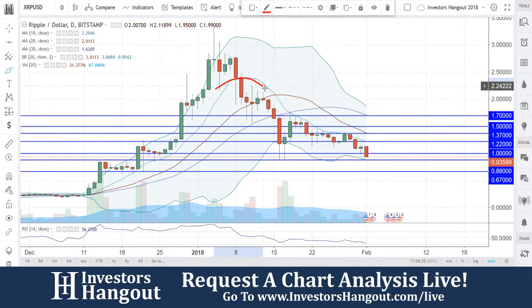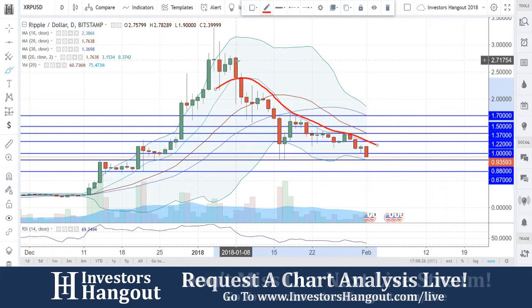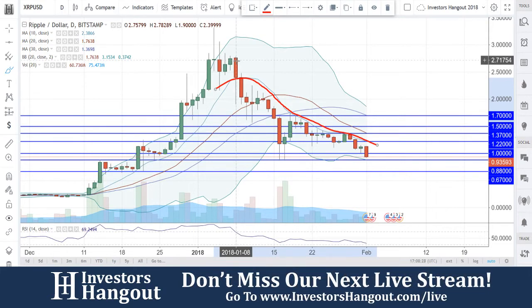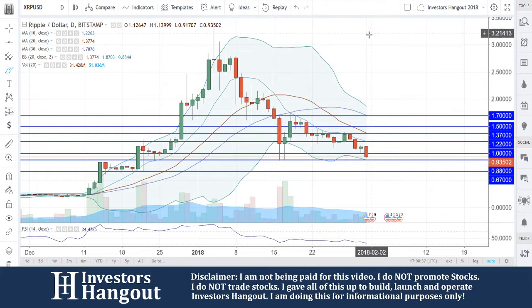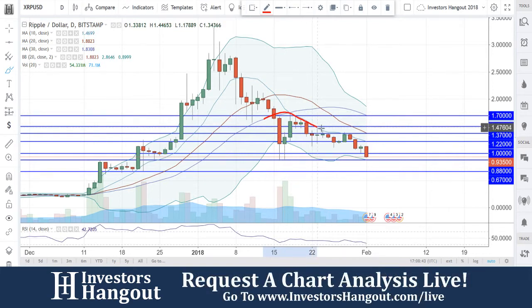So again, that 10-day simple moving average right there, I'm going to go ahead and follow it the best I can here with that red marker. You guys seen over here, you guys stayed above it all the way until January 8th. Once you guys fell through, you came down to the 20-day simple moving average, but most importantly, the 30-day simple moving average is one of the bigger ones that I continue to watch, and I always do with all the charts that I look at. So you guys ended up getting below the 30-day simple moving average as well, and have been following that 10-day simple moving average down since.